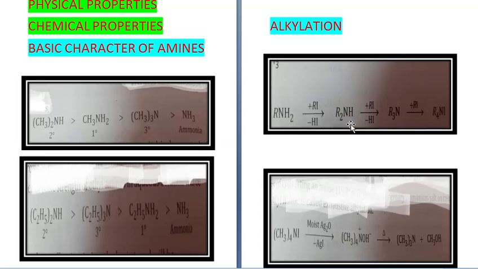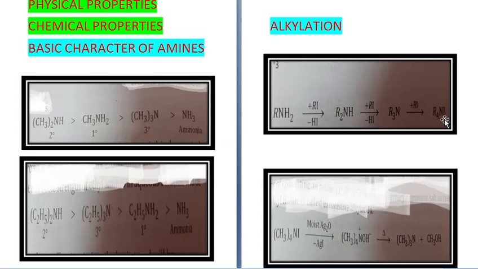Again it will react with alkyl halide to give you R3N, and then again further react with alkyl halide to give you R4N+. So in case one of the alkyl groups is other than methyl, the quaternary ammonium hydroxide gives tertiary amine, alkene and water on heating.